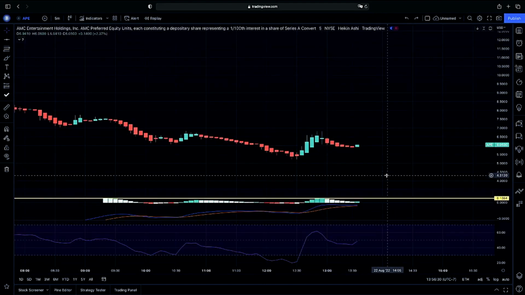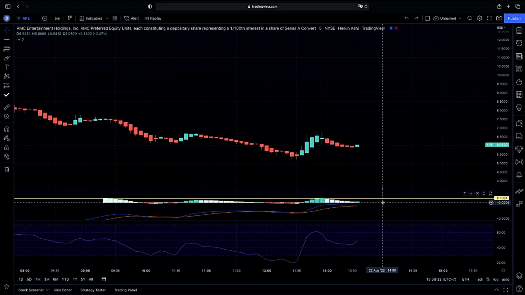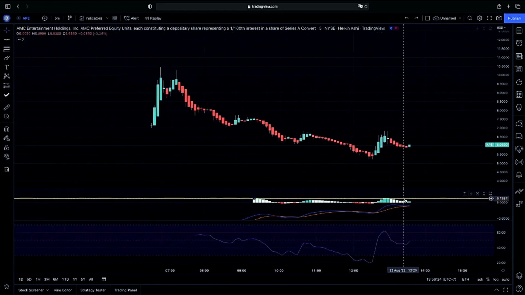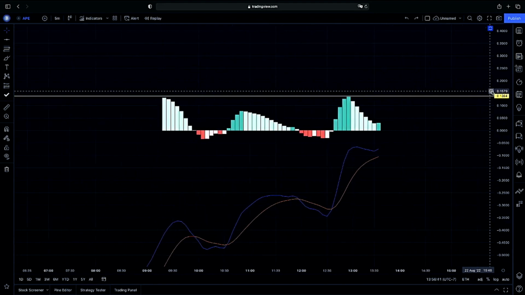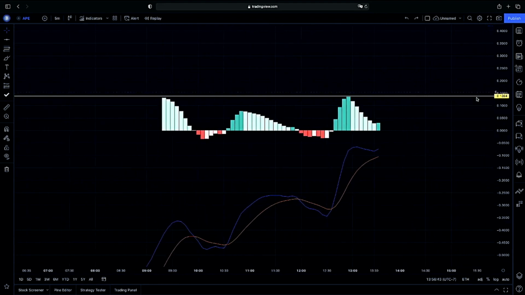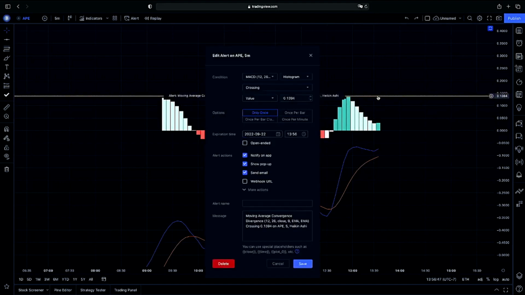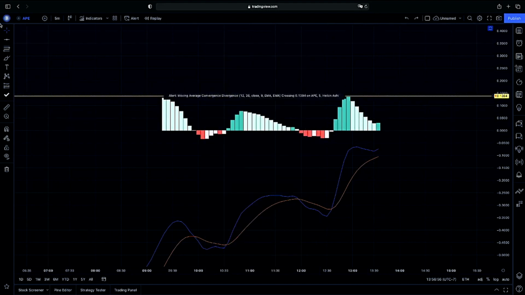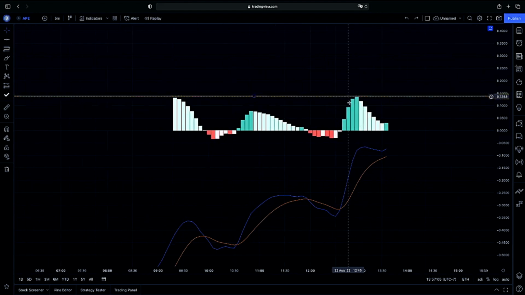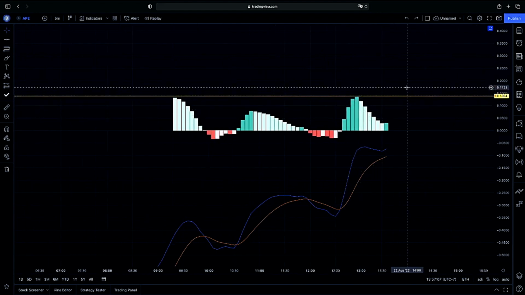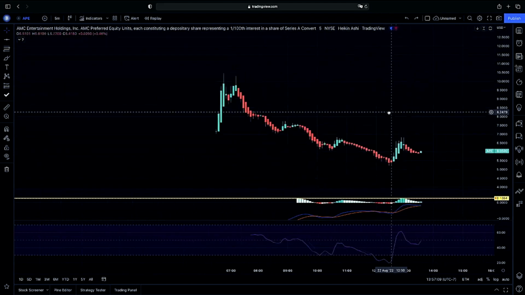I had a few friends actually ask me what exactly would have to happen for APE to actually break out here. We do want to just have our alert here. If you guys do want to set an alert here on the MACD, you click the plus sign here on the right, you click add alert, and then you could put that alert right above your previous buy pressure point. So that way, if it does ever break above it at any point in time, for example, you may think APE eventually is going to run, but you don't want to exactly hold it. You may just want to play that breakout. I would be setting my alert here right above that previous buy pressure point, so that way I do get confirmed on that breakout whenever it does happen.